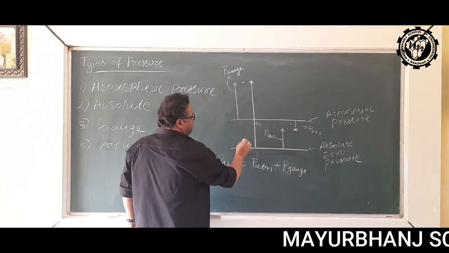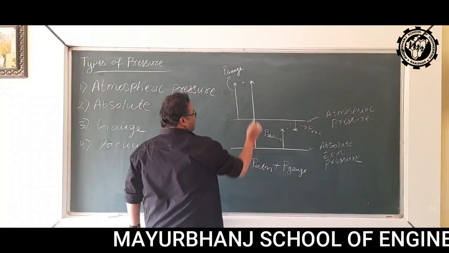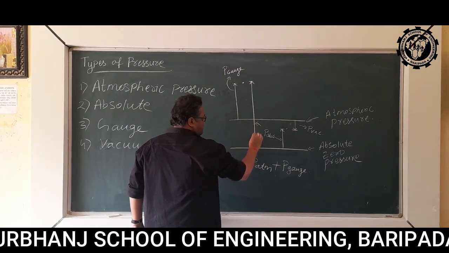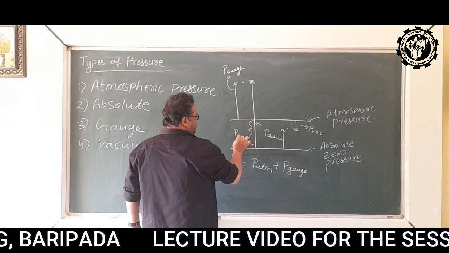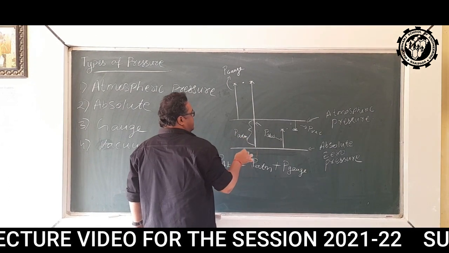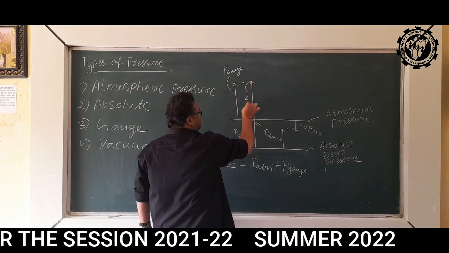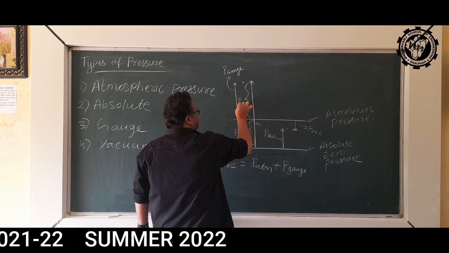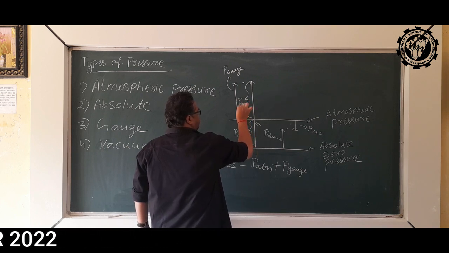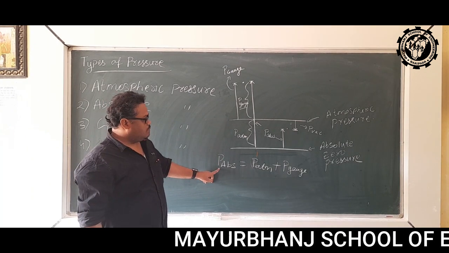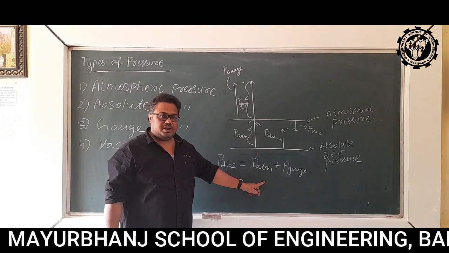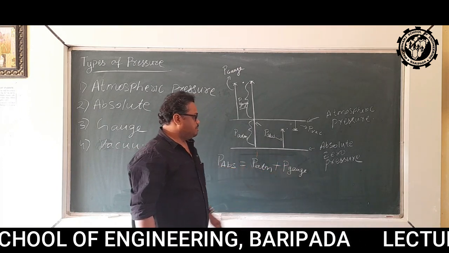As you can see here, P absolute is equal to this much, which is your atmospheric pressure, and this is your gauge pressure. So P absolute is equal to P atmospheric plus P gauge.